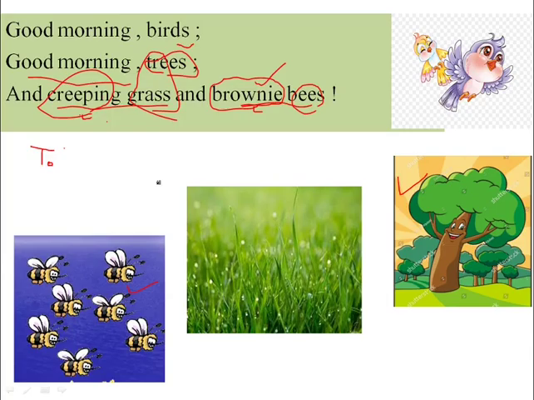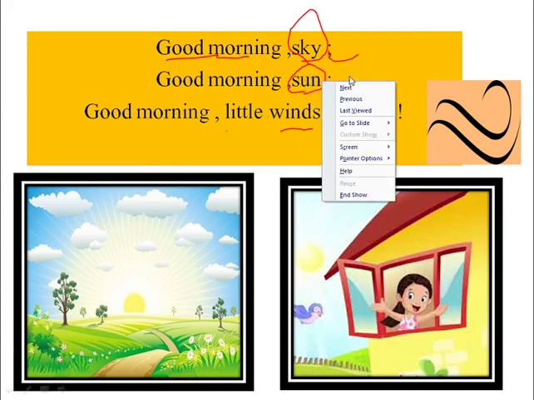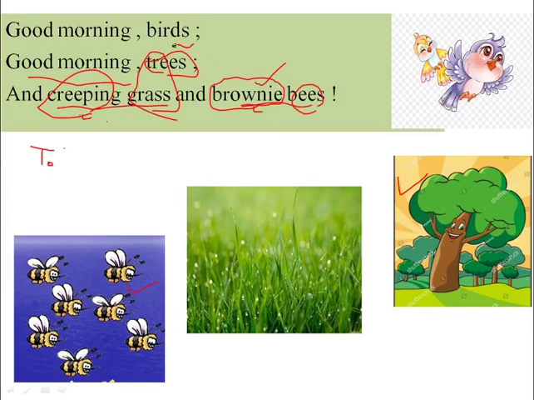Let's see. The girl says good morning to the sky. She wishes good morning to the sun, to the winds, and then to the birds. She wishes good morning to the trees, to the grass, and to the bees. Very good. Let's move ahead.